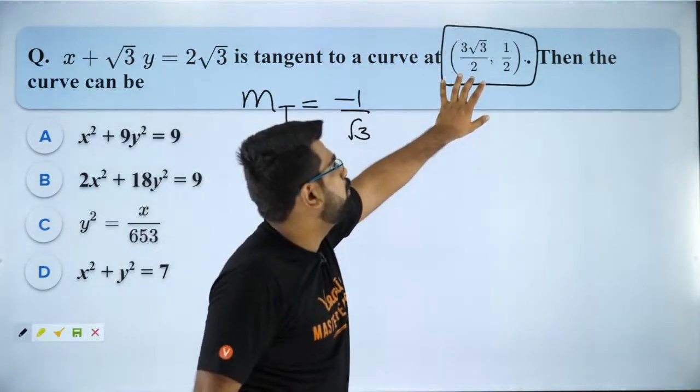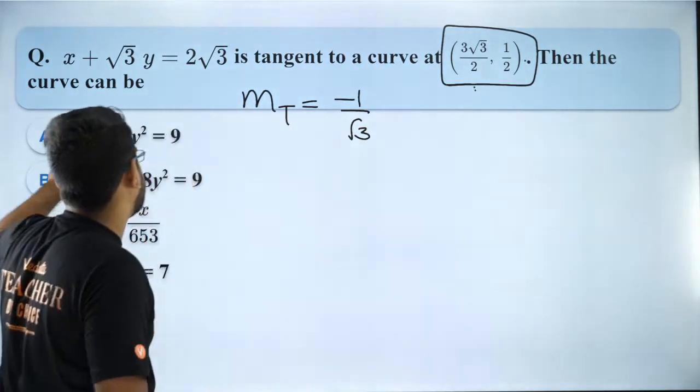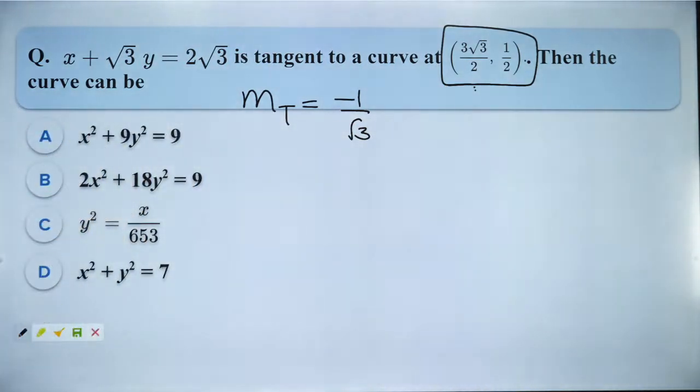Guys, which curves are satisfied by the given point? Can you please check it? I want everybody to check it and let me know. Please do it right now, my dear students. Please go for it and tell me.